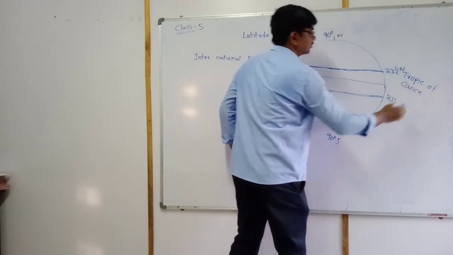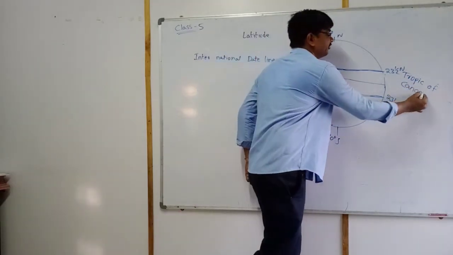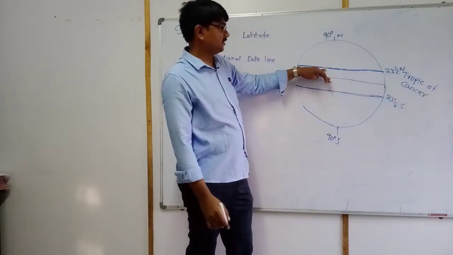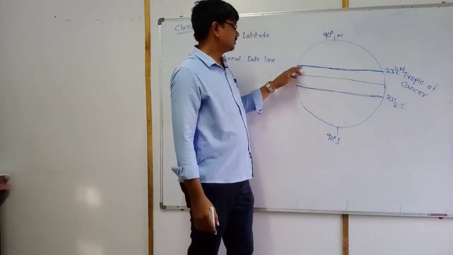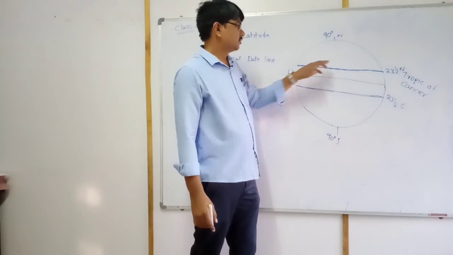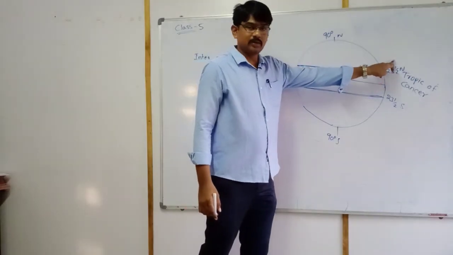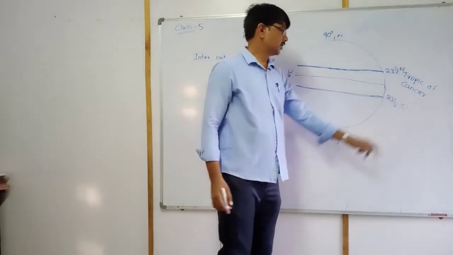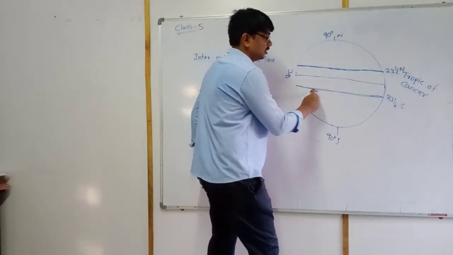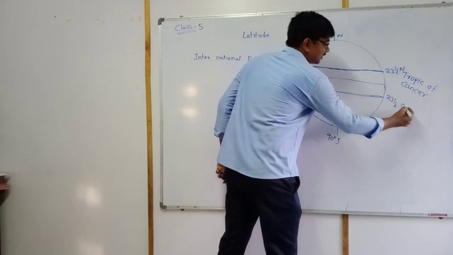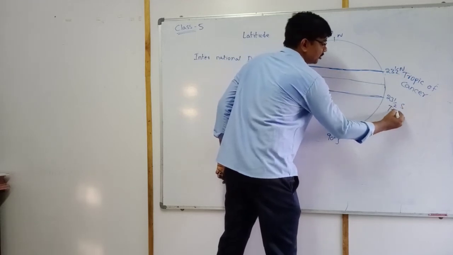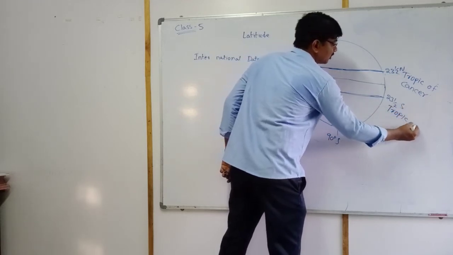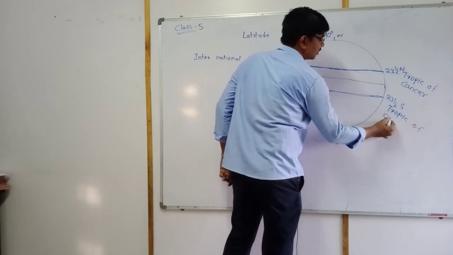Okay, Tropic of Cancer. This imaginary line, this is a latitude, right? 23 and a half north is called Tropic of Cancer. Next, 23 and a half south, this line is called Tropic of Capricorn.